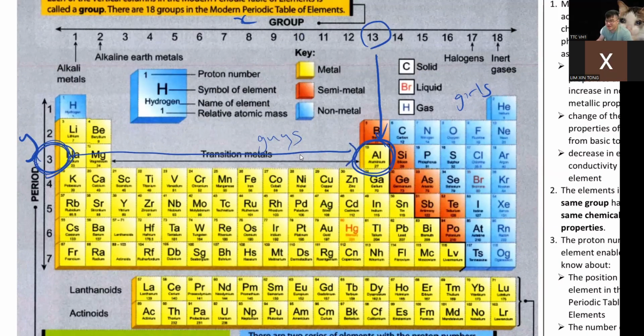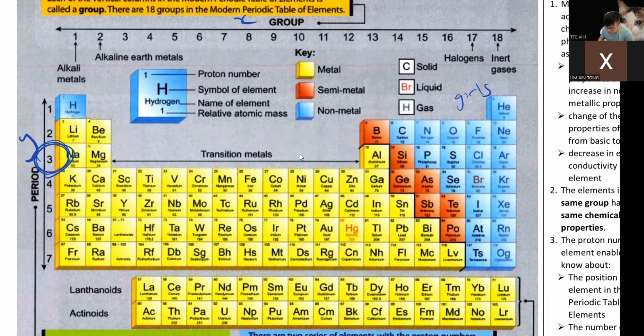Group 13 means I go 13 boxes to the right, and period 3 means I go 3 rows down. This is how the coordinate system works for your periodic table.